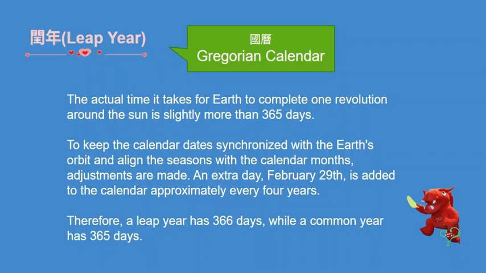闰年 adjusting the 国历, Gregorian calendar. The actual time it takes for Earth to complete one revolution around the Sun is slightly more than 365 days. To keep the calendar dates synchronized with the Earth's orbit and align the seasons with the calendar months, adjustments are made. An extra day, February 29, is added to the calendar approximately every 4 years. Therefore, a leap year has 366 days, while a common year has 365 days.